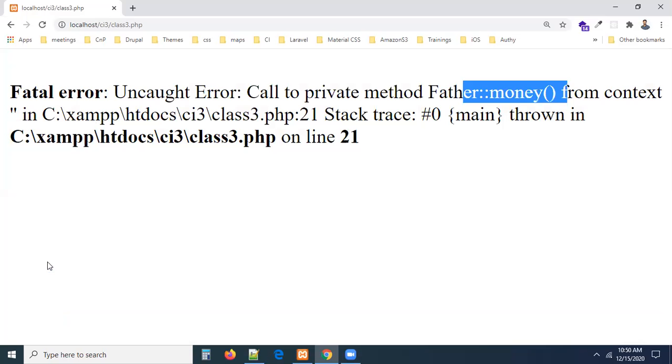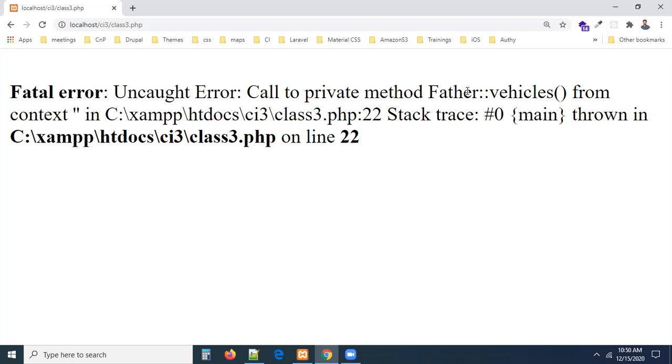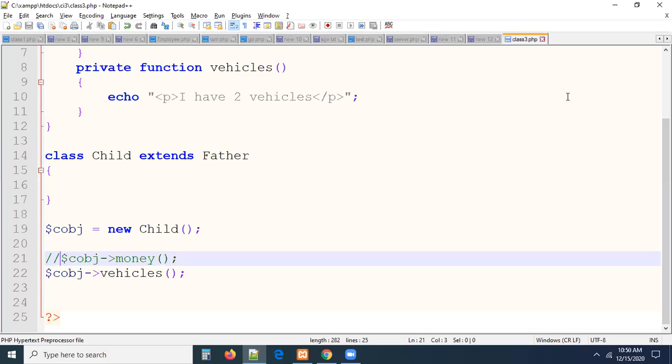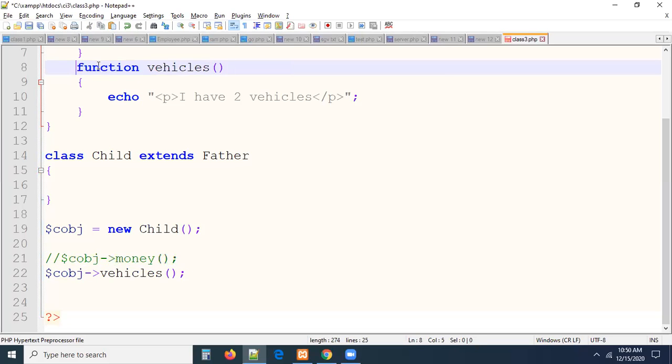Again, I'm calling this vehicle. Still, it is also giving the error. Vehicles is also a private method of father. Private properties of one class we cannot access in another class. For example, if this is public, and you are not mentioning any keyword in front of it, what is the meaning of it?